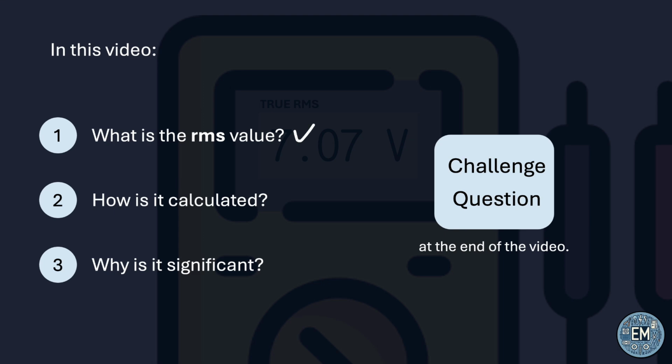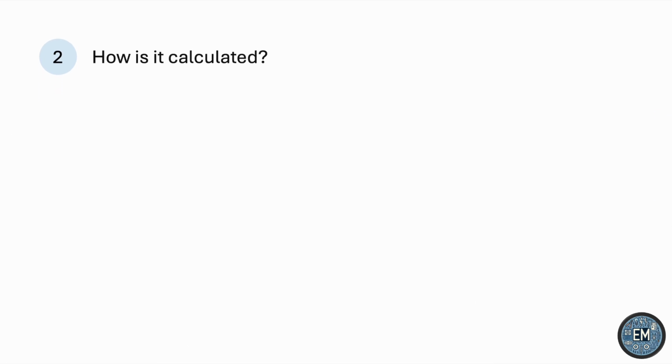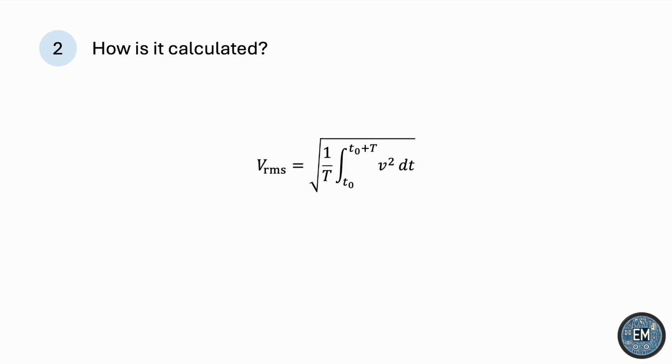So we now know what the RMS value is. But how do we calculate it? We saw an example with discrete numbers. But how do we deal with continuous functions like voltage and current? This is the formula. VRMS is the root of the mean of the squared voltage.